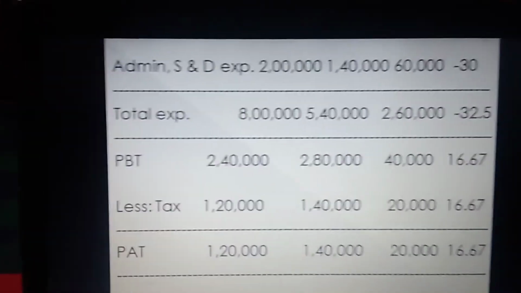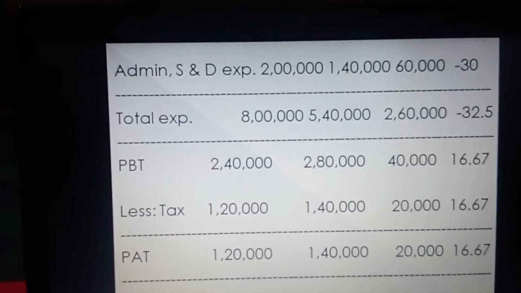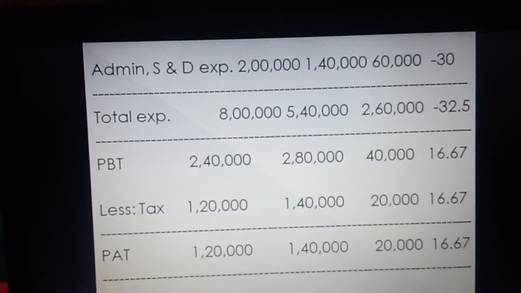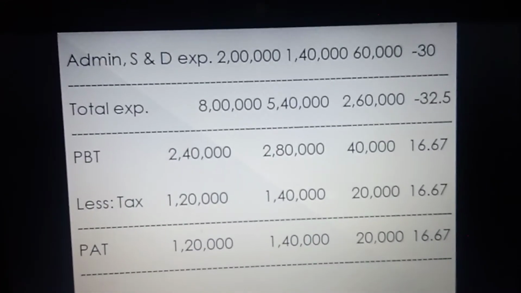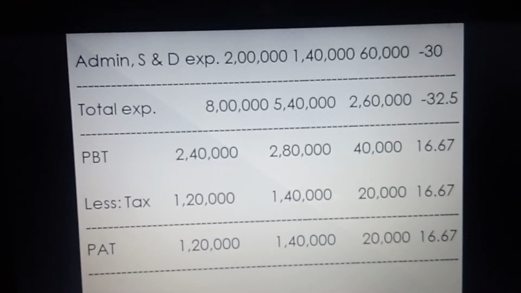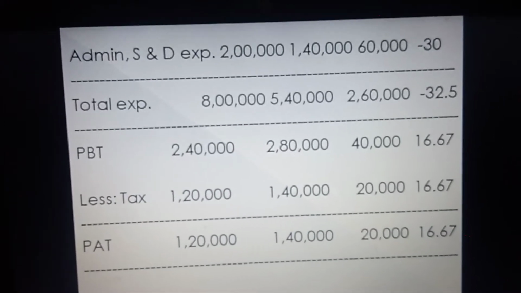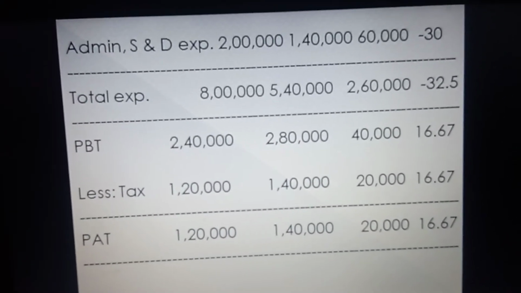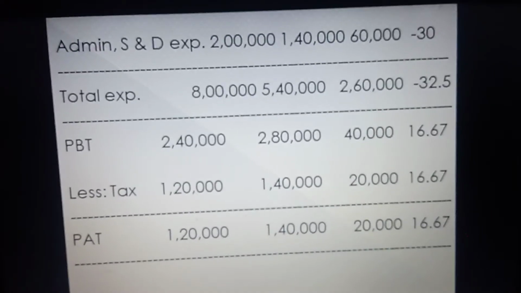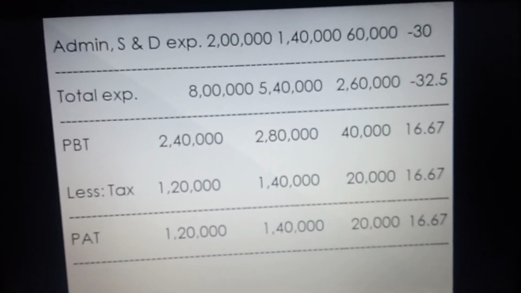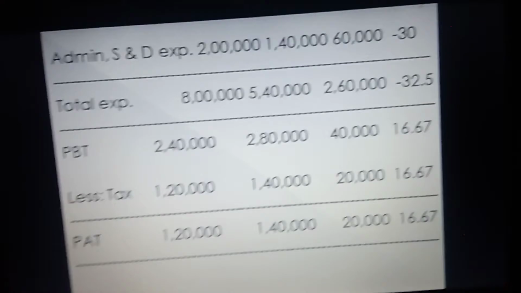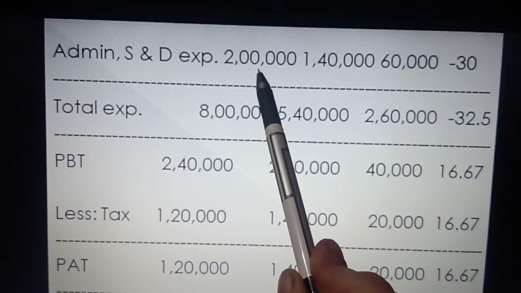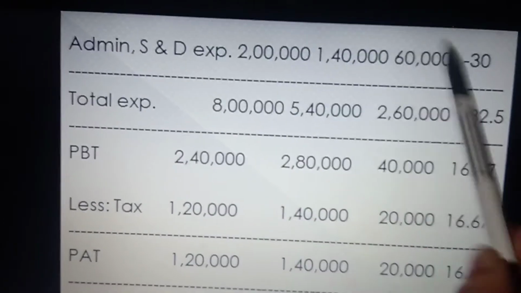Now you can see there are expenses related to administrative, selling and distribution, rupees 2 lakh and 1 lakh 40,000. For getting the absolute change, we will subtract 2 lakh minus 1 lakh 40,000. So we will get 60,000, the absolute change. Coming to the change in percentage, according to the formula, 60,000 is divided by the previous year figure, that was 2 lakh, into 100.